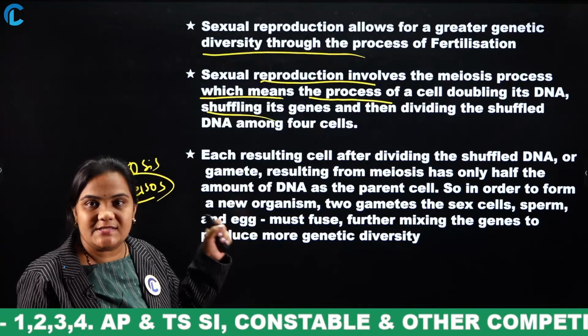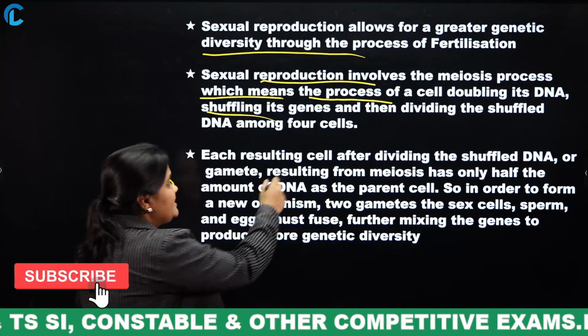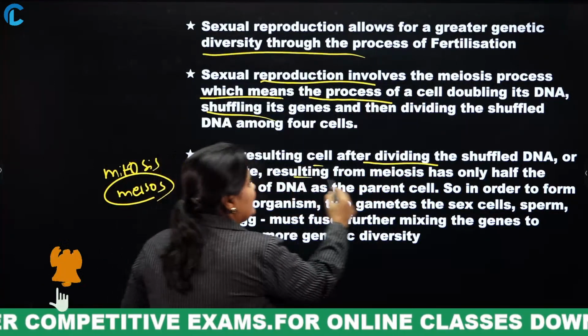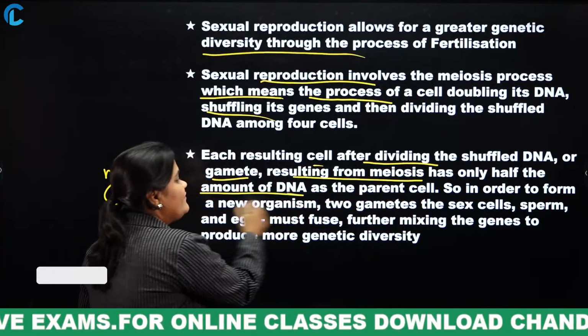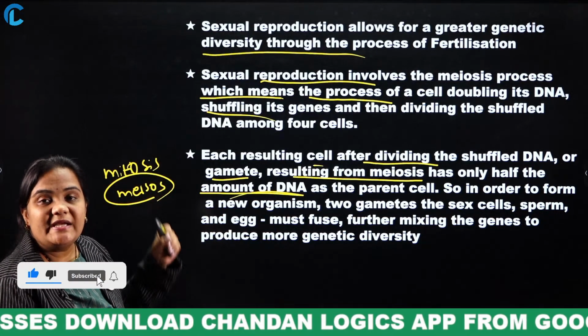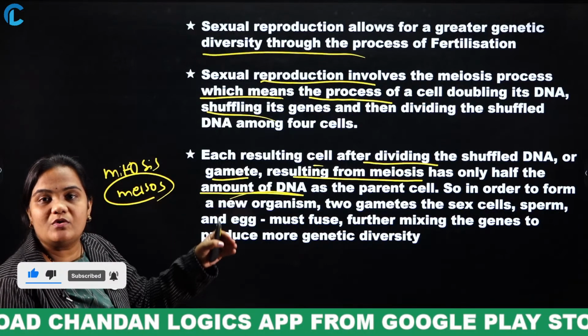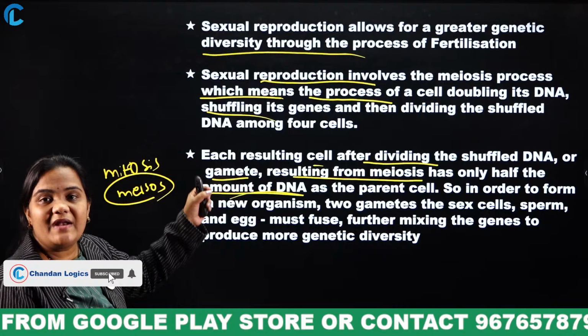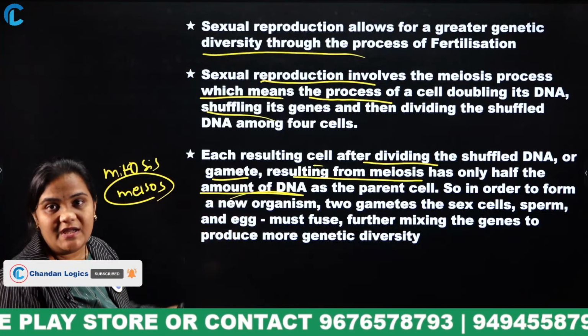This is mitosis and meiosis. Each resulting cell from meiosis has only half the amount of DNA. In mitosis the daughter cell has the same number of chromosomes, whereas in meiosis the daughter cells have half of the chromosomes.